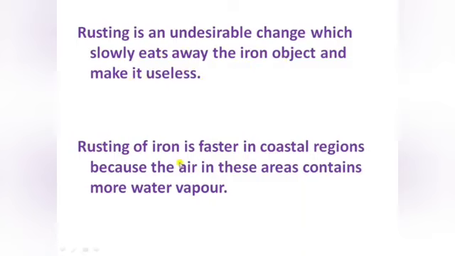The rusting of iron is faster in the coastal region because the air in these areas contains more water vapor. The salt in the water also makes the process of rust formation faster in the coastal region. So an iron object kept in the sea water rusts very fast. The ships are made up of iron, and since most of the part of the ship stays under the sea water, it rusts very quickly.